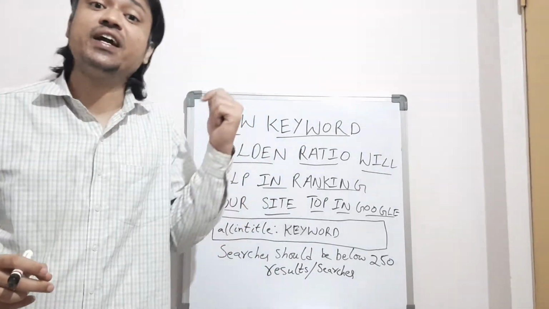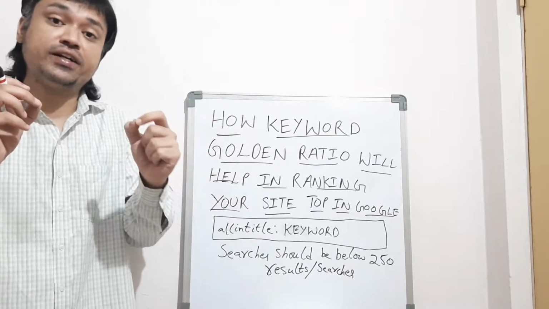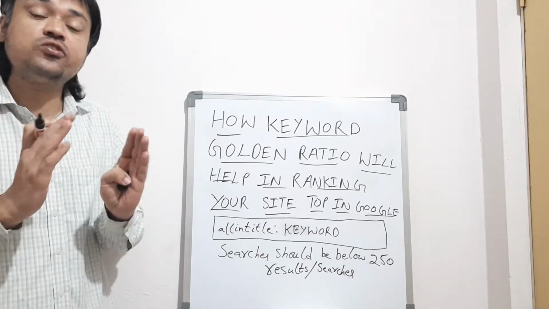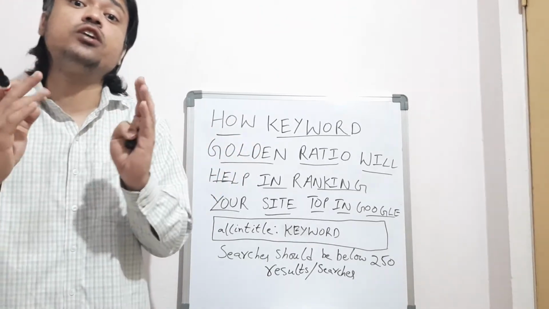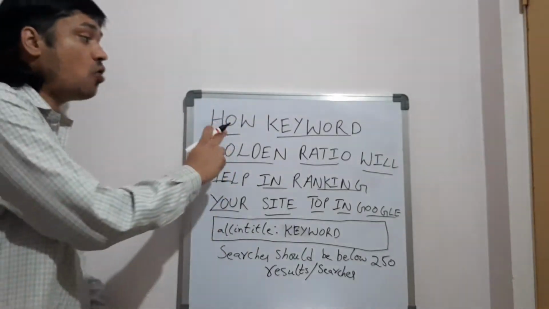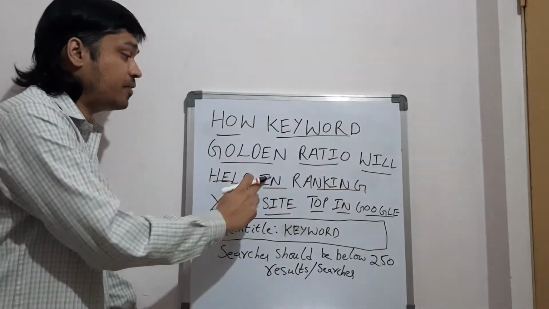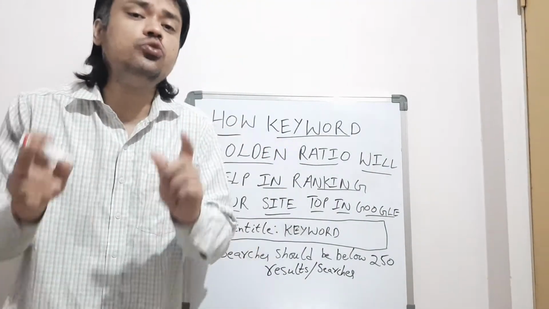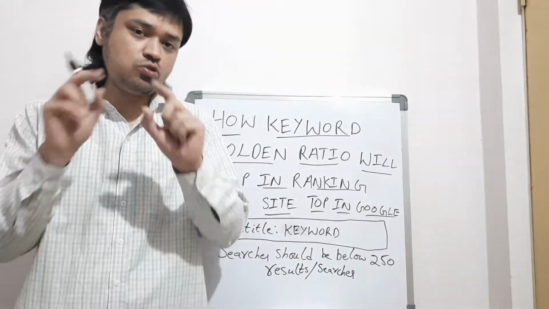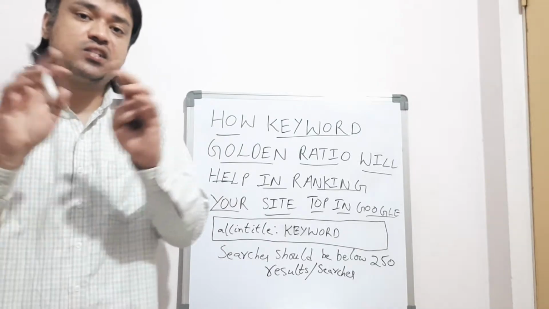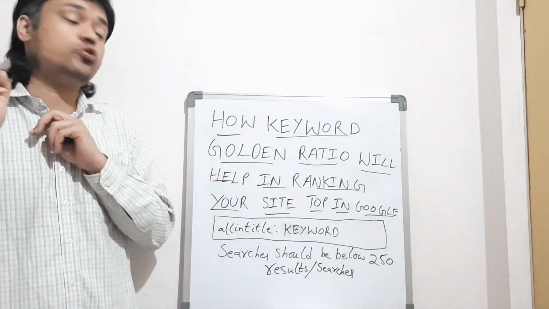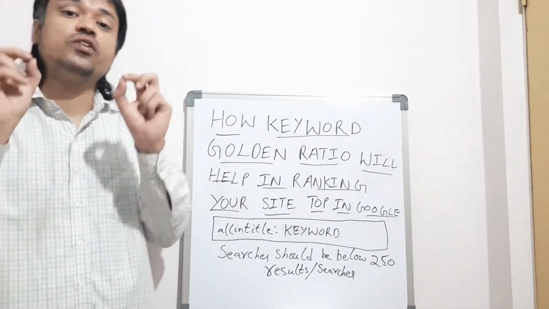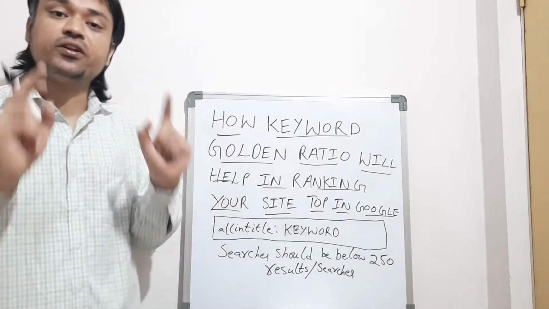This is the second most important technique, which every search engine optimization person should use to rank your site very fast. So how does this keyword golden ratio help in ranking your site very fast in Google? The first thing you need to do, friends, is open Google, google.co.in, and in the search box you need to enter the keyword, whatever keyword you have chosen.